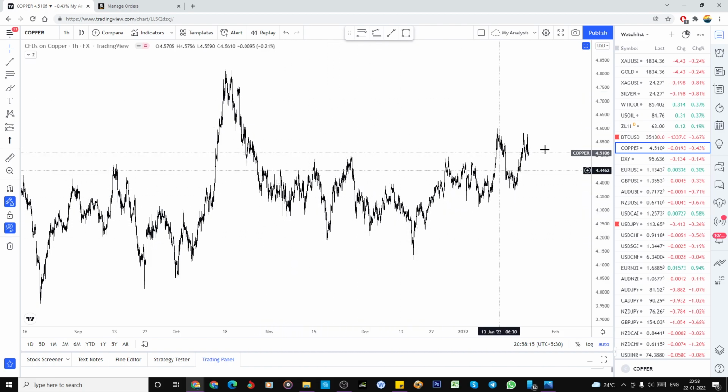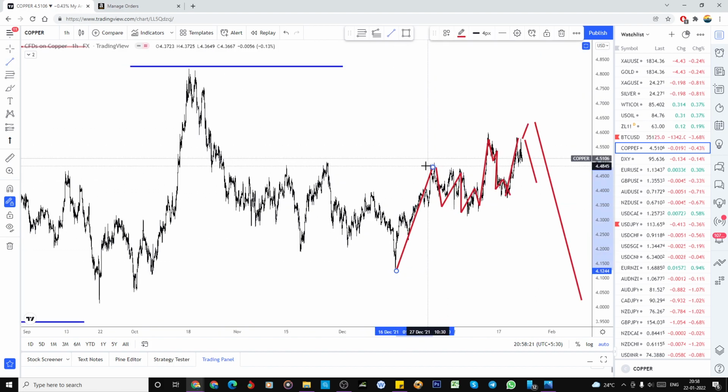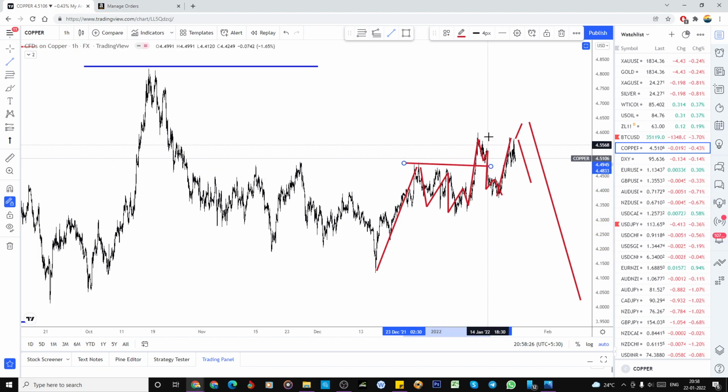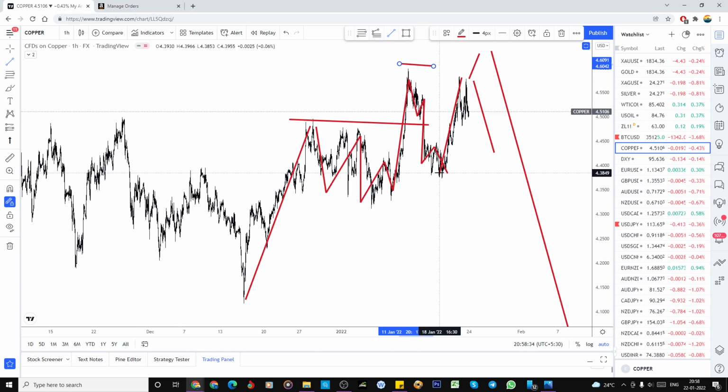But what does the structure say? And I already informed that, right? This is the impulsive way. If it's already broken the high, it means definitely there is one more high. It already did, but even though what I'm expecting now is not that clear. It's looking like a three-way structure, after this a five-way structure, and I expected that bounce, it already did. So again, one more high is possible.